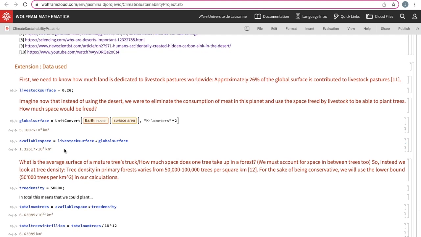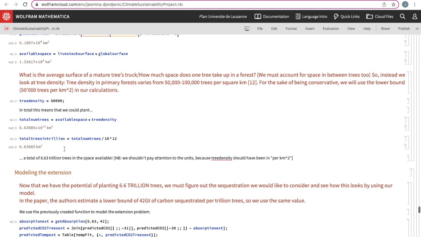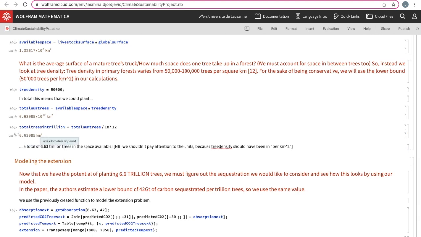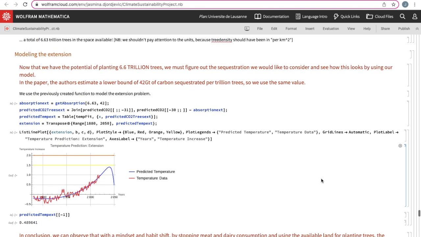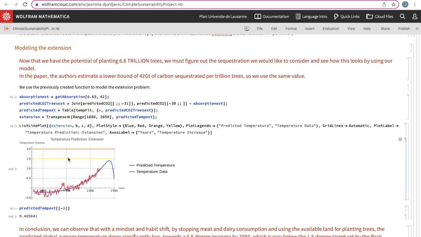And what happens is that if we do this, we get an approximation that we would have space to plant a total number of 6.6 trillion trees, which is absolutely huge. So to model this extension, we looked at the potential of planting 6.6 trillion trees instead of 1 trillion trees, and chose the lower bound of 42 gigatons of sequestrated carbon per trillion trees that is estimated by the authors of the paper. And in doing so, we get the following result.